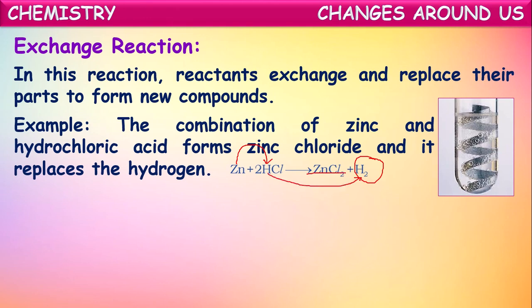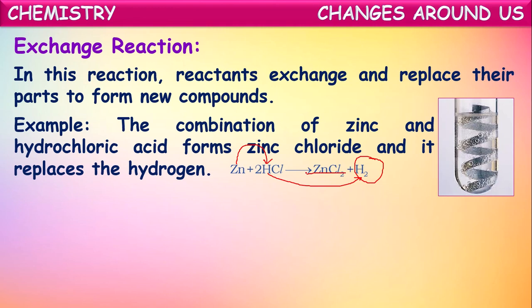Now what is happening here? It is exchanging. Hydrogen is exchanged with zinc. So that is why this kind of reactions are called exchange reactions, which we also call as displacement reactions, because here hydrogen is displaced by zinc and a new substance is formed. That's why these reactions are also called as displacement reactions.